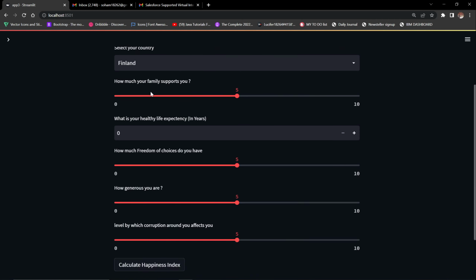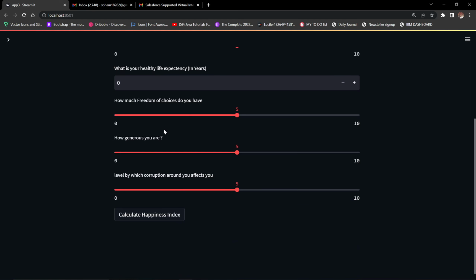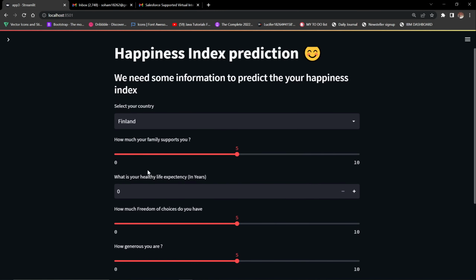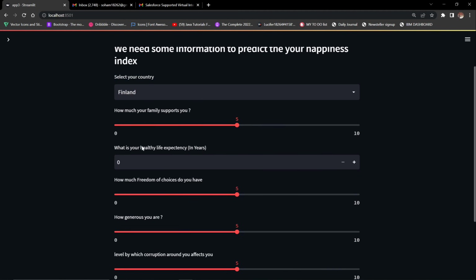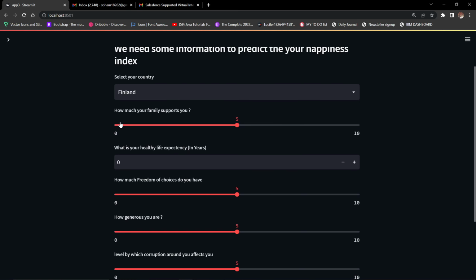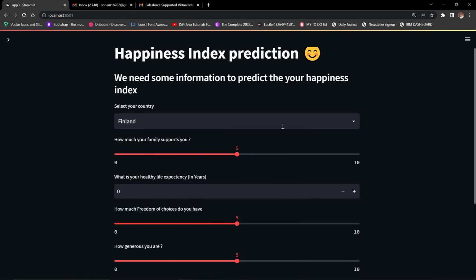Now how does this information detect your happiness? The model we use, that is the random forest regressor model, is trained on data from the World Happiness Report. And the World Happiness Report data had all these fields. Based on these fields, they recorded the happiness of each country, each person, based on these inputs. Okay, and we use that data to train our model, and based on that model, this is the report. So let's see the demo.